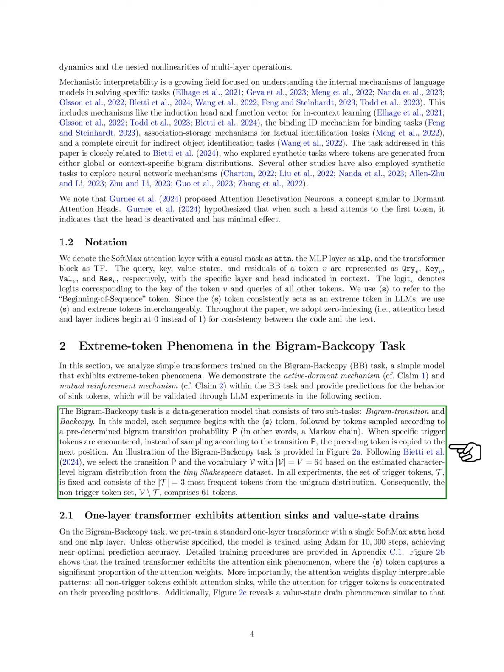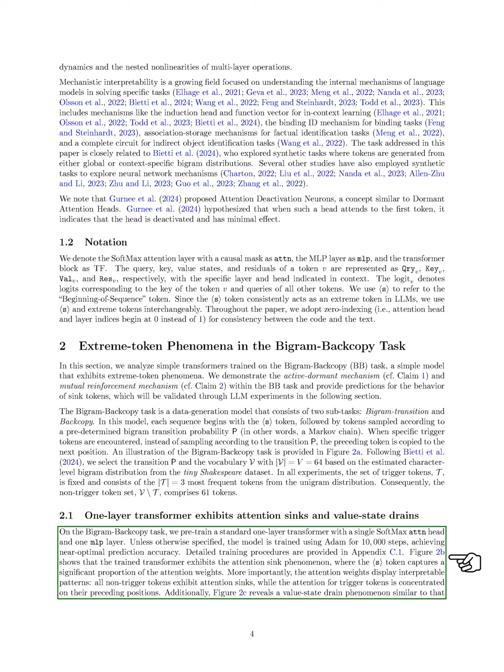We select the transition probability and vocabulary size based on the character-level bigram distribution from the tiny Shakespeare dataset. The set of trigger tokens, CORT, includes the 3 most frequent tokens from the unigram distribution, leaving us with 61 non-trigger tokens. We pre-train a standard 1-layer transformer with a single softmax attention head and 1 MLP layer on the bigram backcopy task. The model is trained using Adam for 10,000 steps, achieving nearly optimal prediction accuracy. Our results show that the trained transformer exhibits the attention sink phenomenon, where the S token captures a large portion of the attention weights.